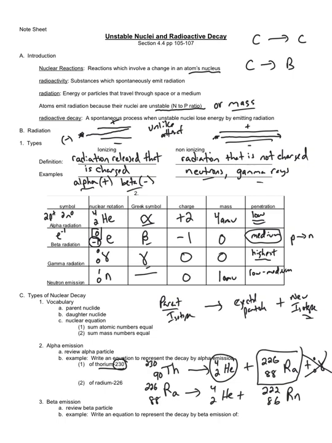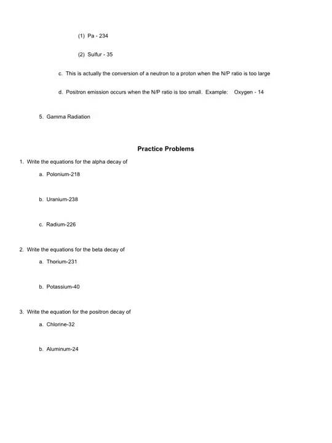The next one is a beta emission. So a beta emission, I wonder if I said that backwards on the previous page. And I did. It was the other way around, my fault. So a neutron gets converted into a proton under beta emission. So my apologies. And so when we have a beta particle, what's happening there is a neutron is being converted to a proton. So whenever we have too many neutrons, it would undergo a beta emission.